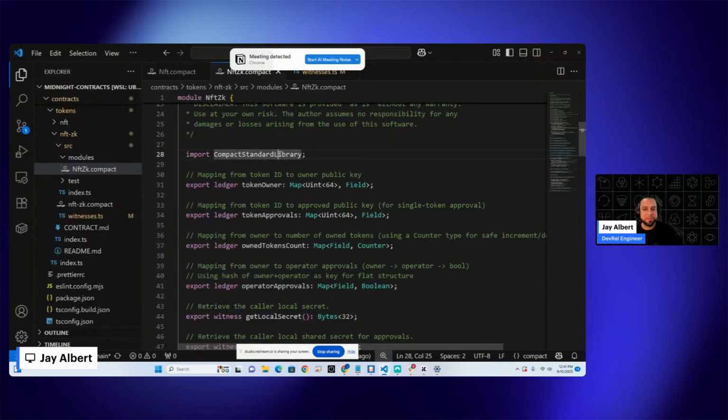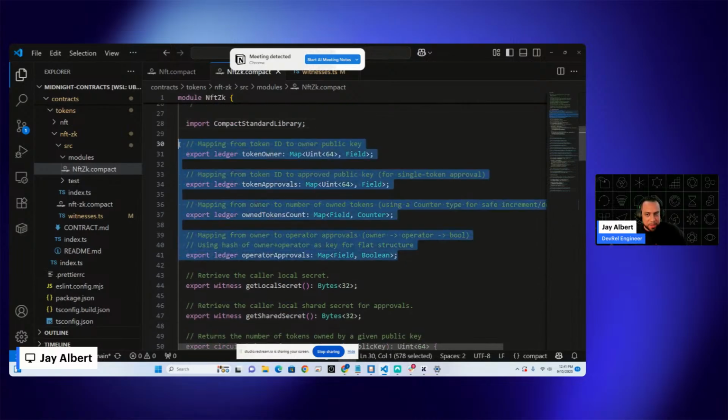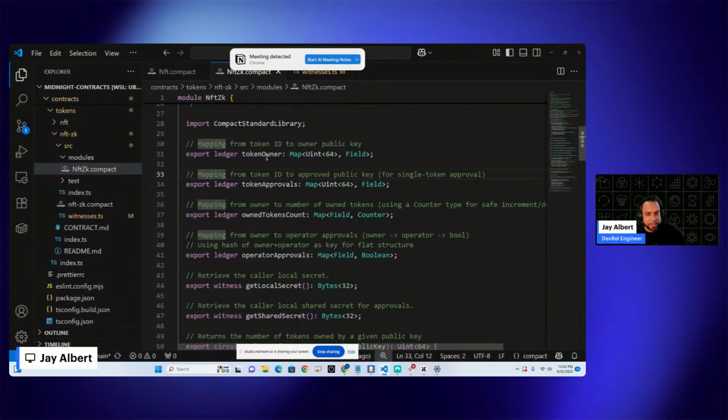Here, the first thing we have to do is import our compact standard library. This is standard whenever you're writing contracts. Now, the next four things are what are going to be published to our ledger. This is going to be public information. What I want to highlight here is that in a ZK NFT, we're not actually passing our public key in this mapping. We're identifying who's the token owner by mapping the IDs over to the fields, but we're not actually identifying who is the public owner.